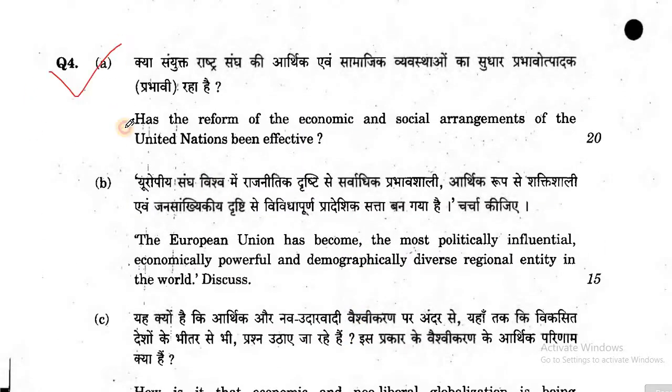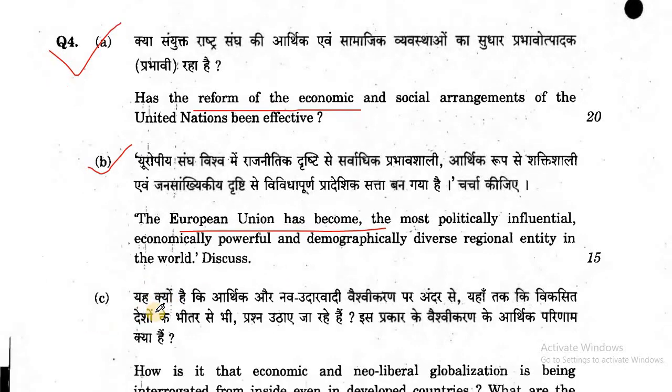Now, question number 4A. Has the reform of the economic and social arrangement of the United Nations been effective? B. The European Union has become the most politically influential, economically powerful, and demographically diverse regional entity in the world.